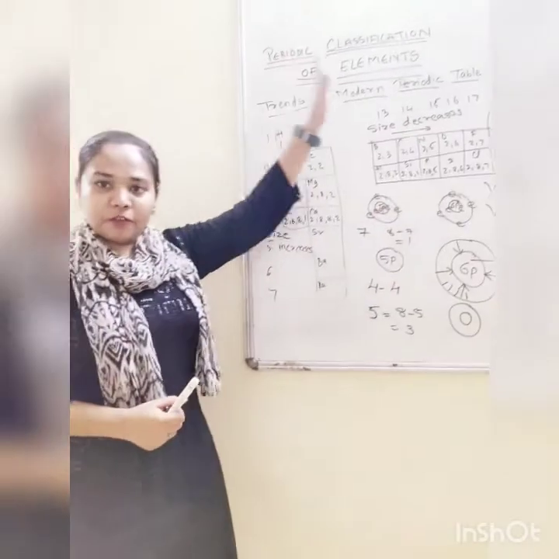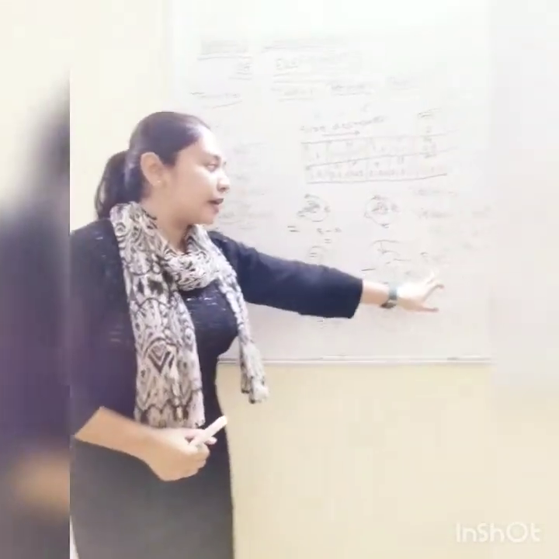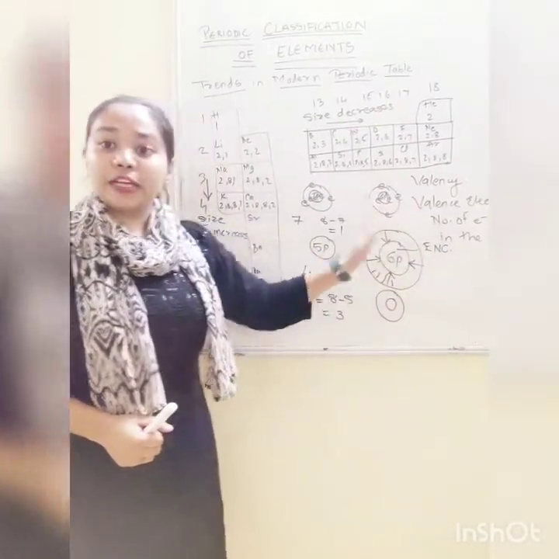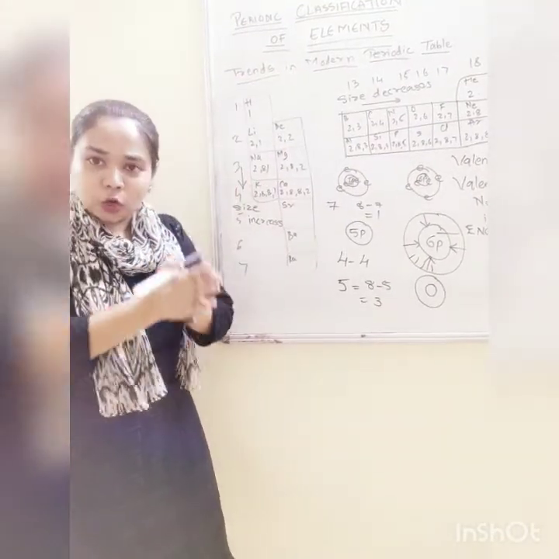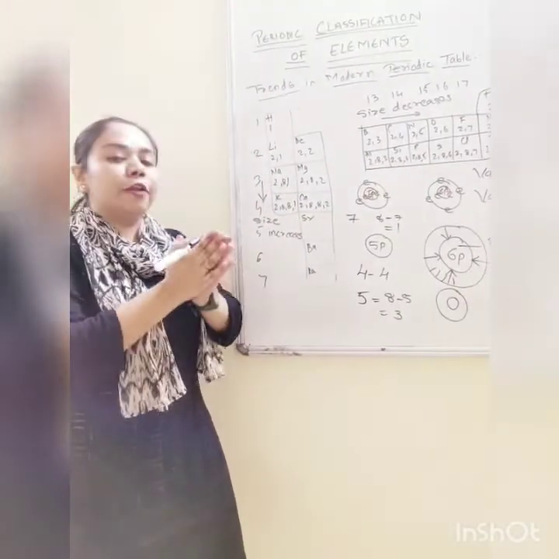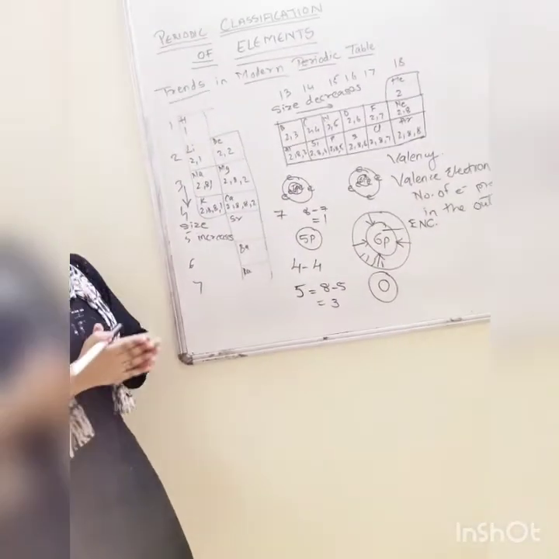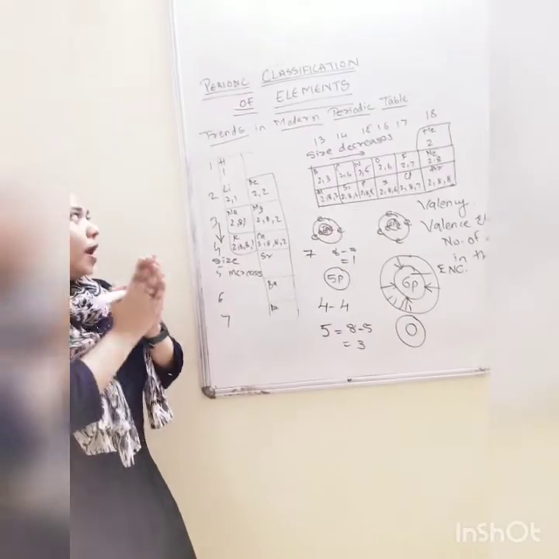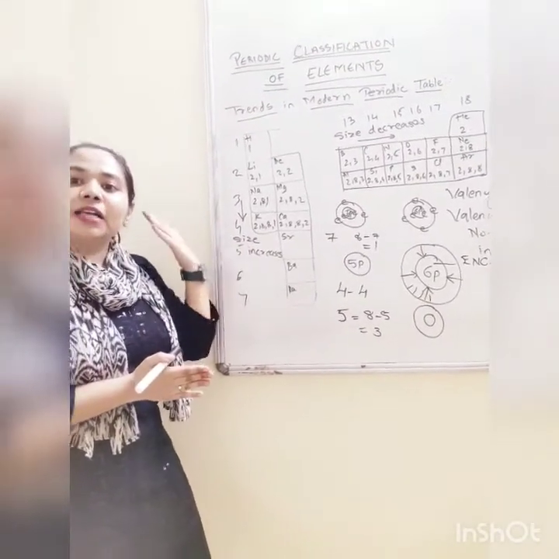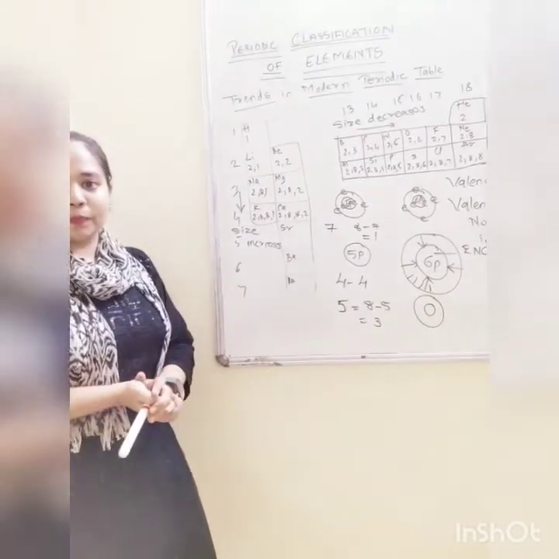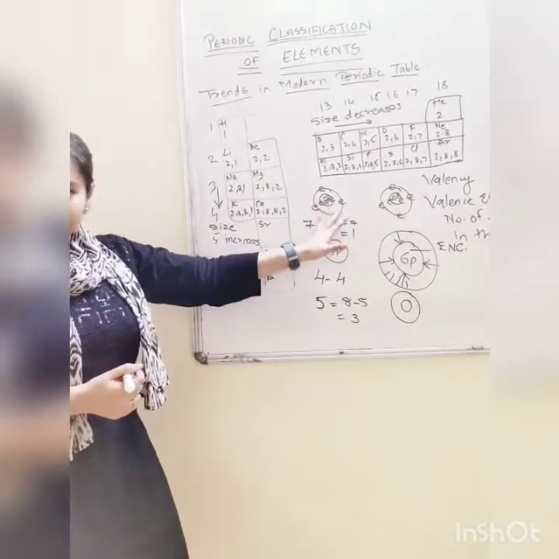Now what did we study? Going left to right, size decreases because of effective nuclear charge. Effective nuclear charge increases, due to which electrons get attracted towards the nucleus and therefore decrease in size. When we go from top to bottom in the group, the number of shells increases and therefore there is an increase in the size of the elements. So hope you all are clear with all this concept.